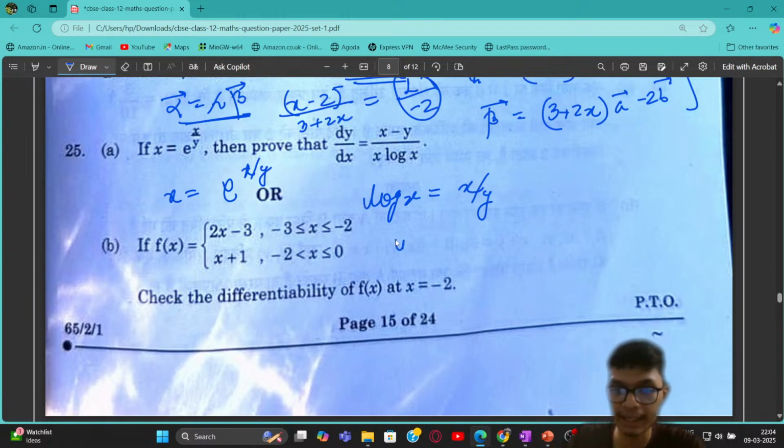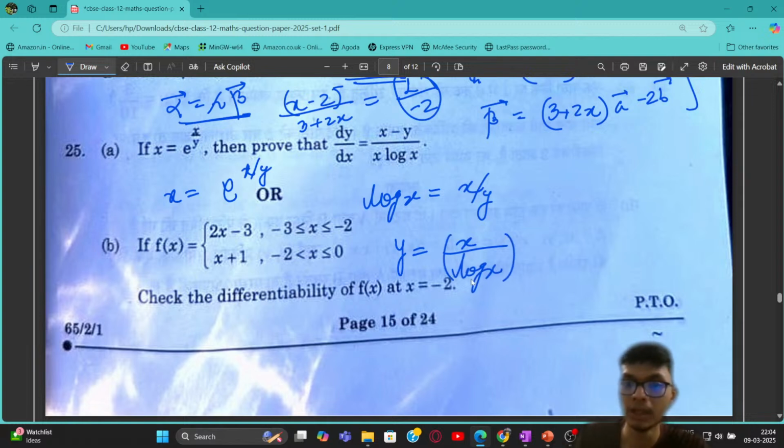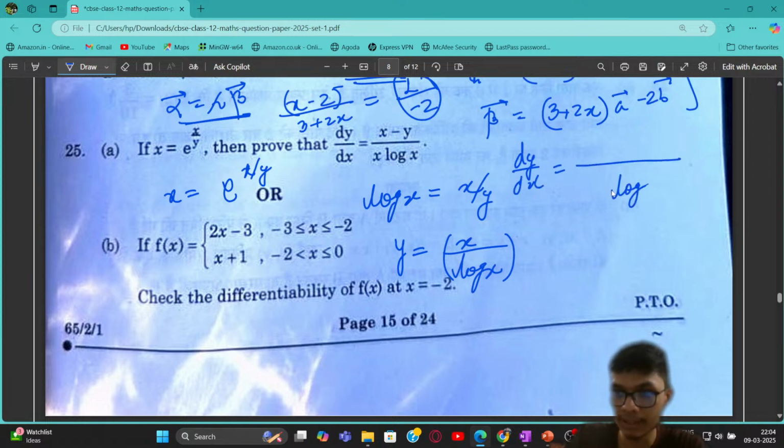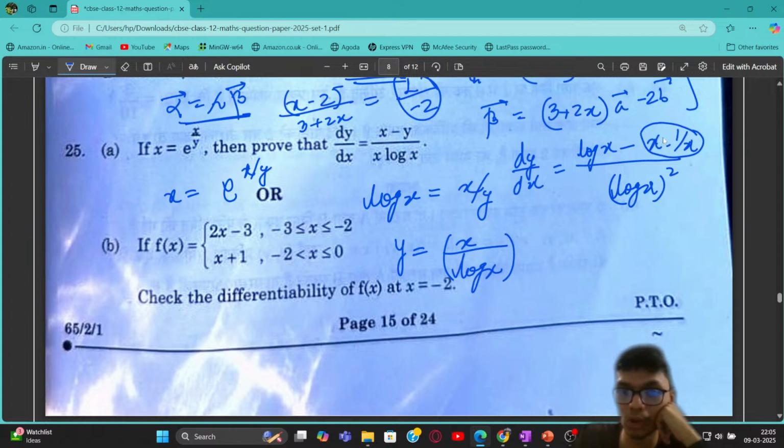What I can do next is that I can write y as x upon natural log of x, right? So if I just try to differentiate this, dy by dx, I can simply write this part as natural log x whole square into, so over here this is going to be equal to log x minus x into 1 upon x, right? Which I can write as 1, right? So log x minus 1 divided by log x whole square, right?